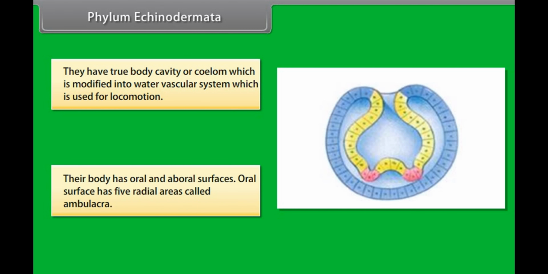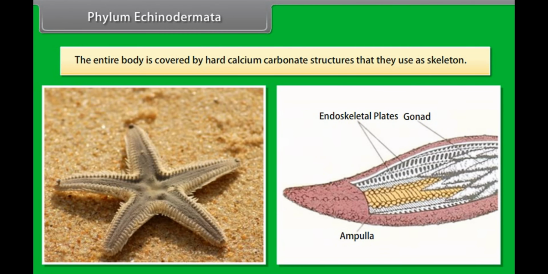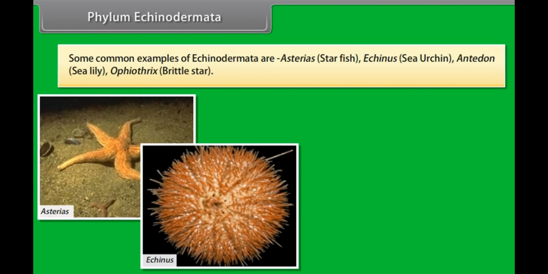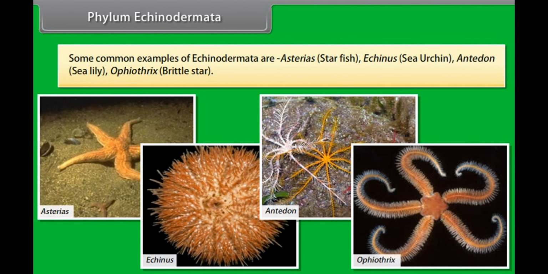The oral surface has 5 radial areas called ambulacra. The entire body is covered by hard calcium carbonate structures that they use as a skeleton. Some common examples of Echinodermata are Asterias, starfish; Echinus, sea urchin; Antedon, sea lily; and Ophiothrix, brittle star.